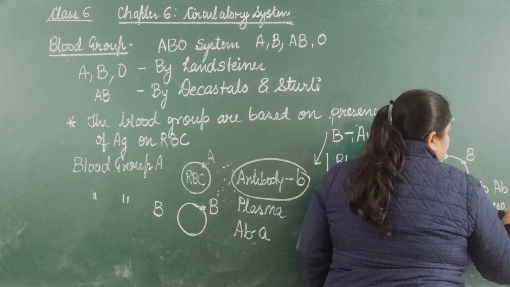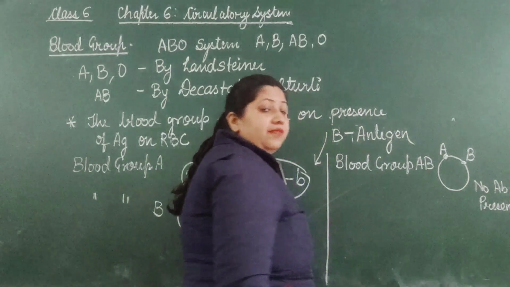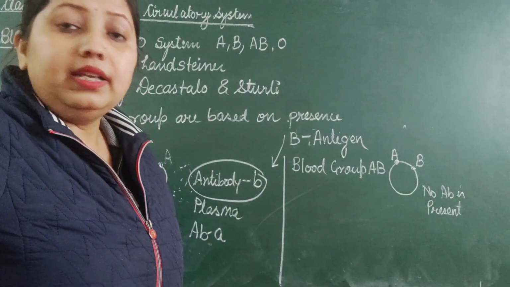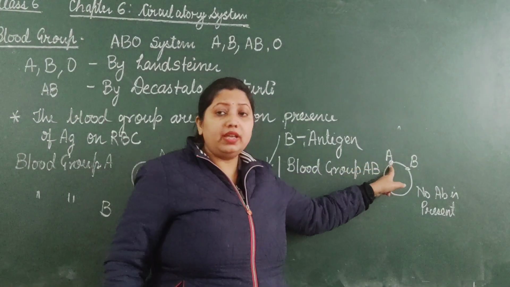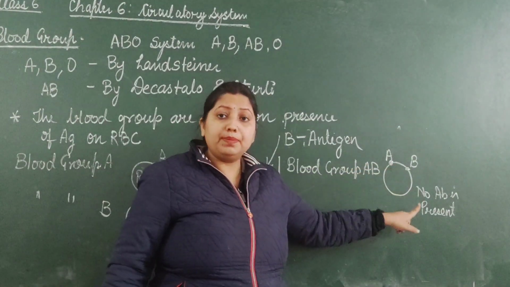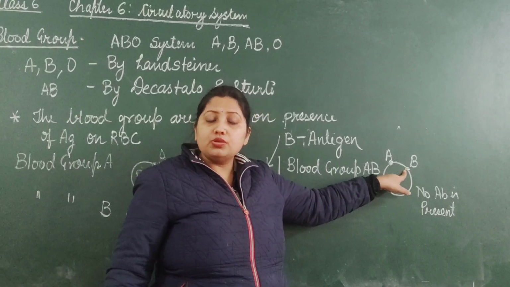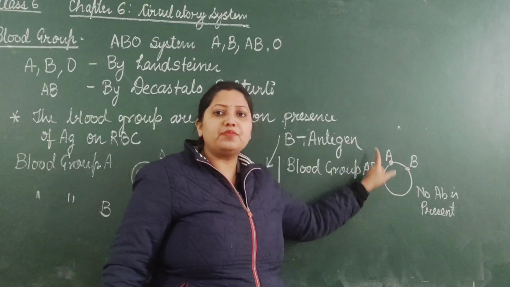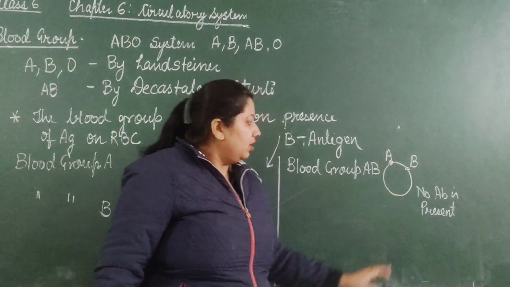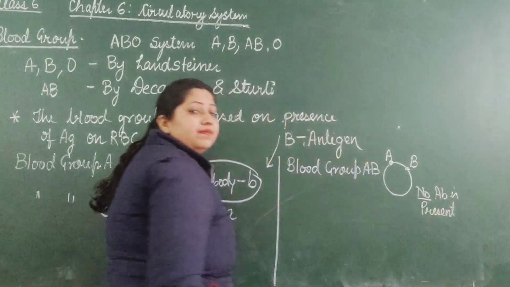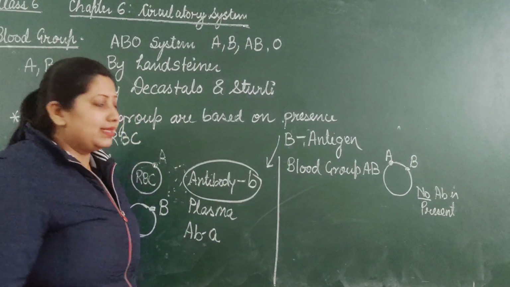Why? Because if antibody A were present, it would kill antigen A, and if antibody B were present, it would kill antigen B, so the RBC would rupture. So in this case, no antibody is present.